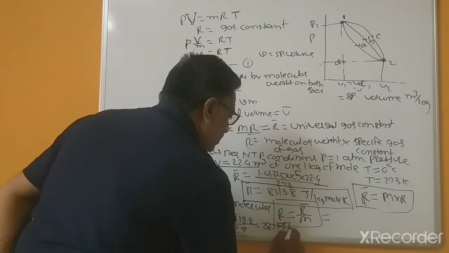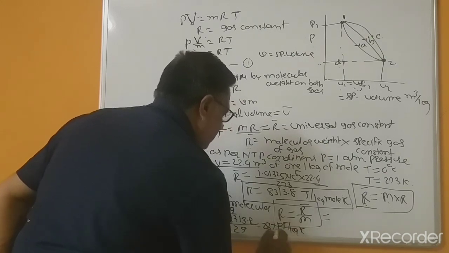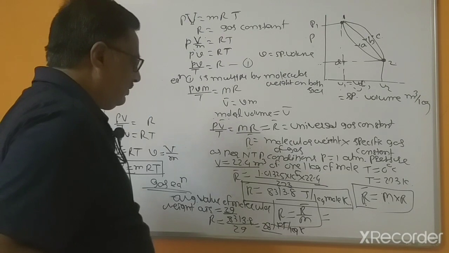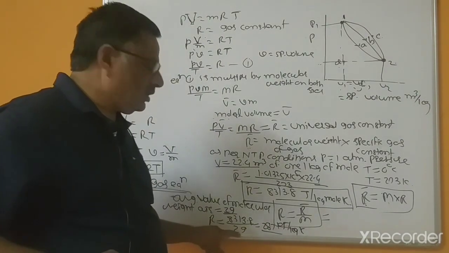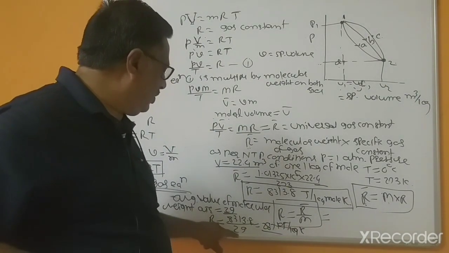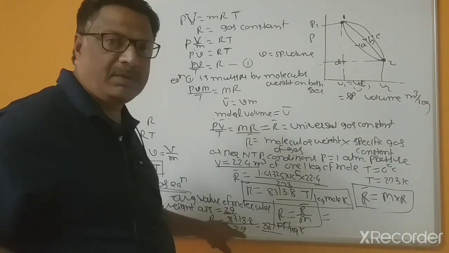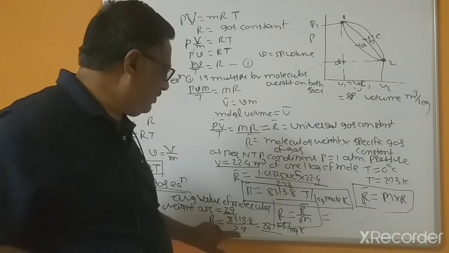kilojoule per kg Kelvin, and this value is the R equal to, if this means this is the molecular weight above the average molecular weight above the airs, this is standard value 29.